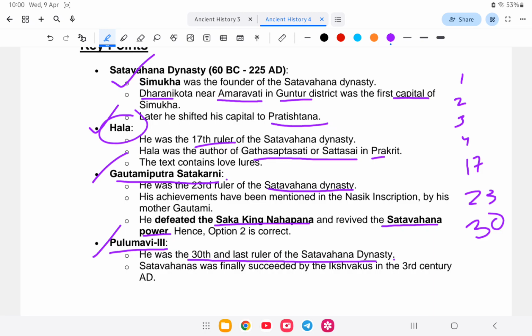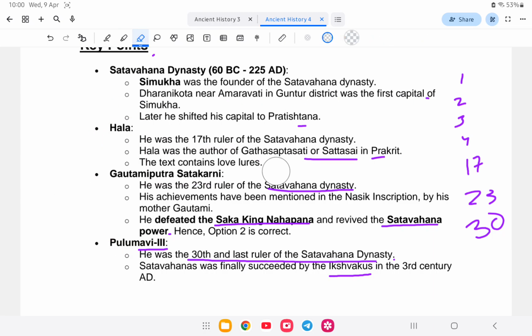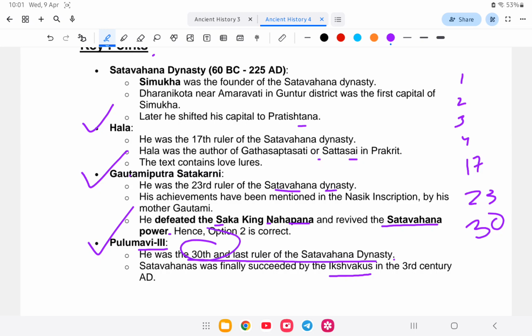The dynasty was defeated in the 3rd century. So understand the chronology: Simuka is the first, then at 17 is Hala, then Gautamiputra, and the last king is Pulumavi III of the 30 Satavahana rulers.